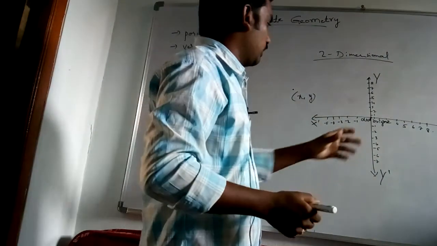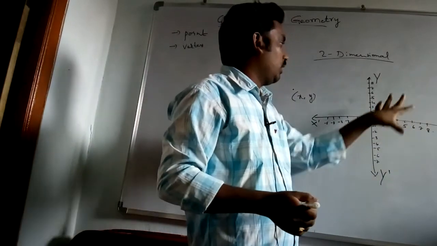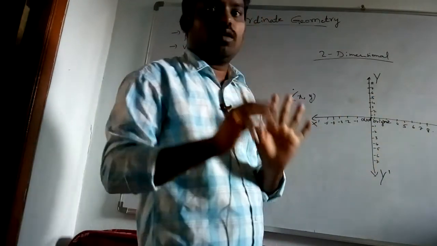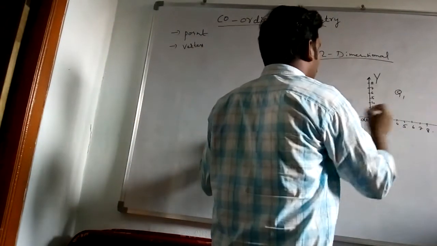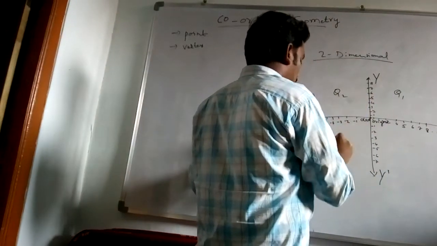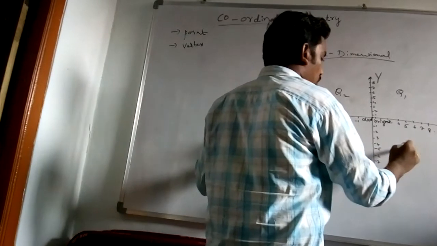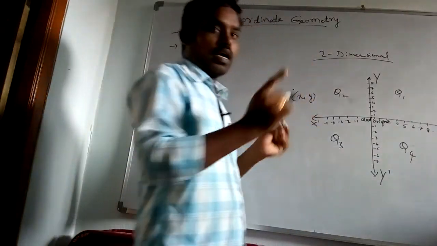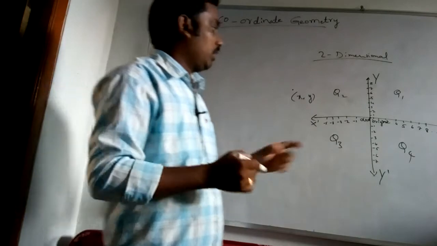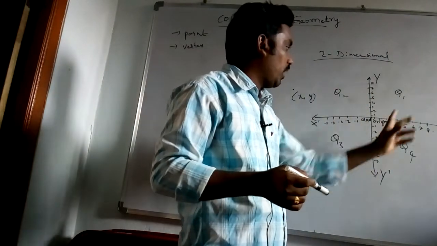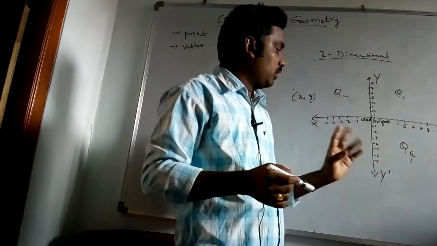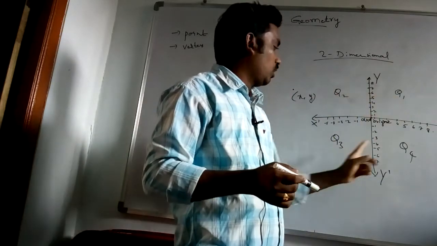These two axes, x-axis and y-axis, divide this plane into 4 parts. The 4 parts are the first quadrant, second quadrant, third quadrant and fourth quadrant: Q1, Q2, Q3, Q4.